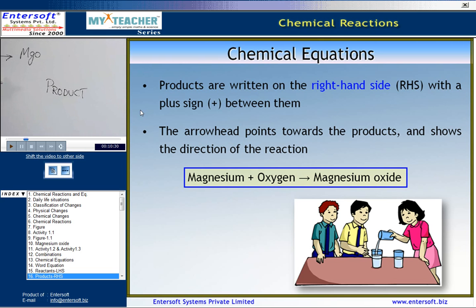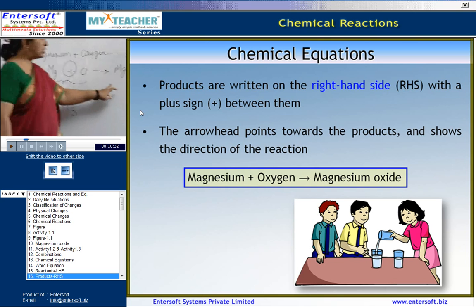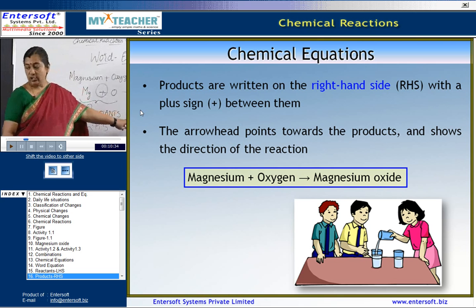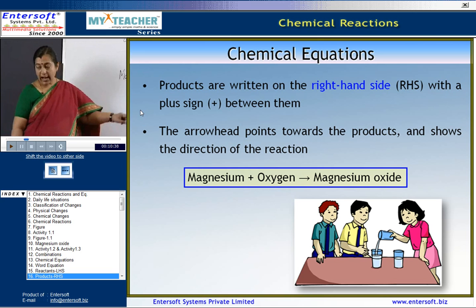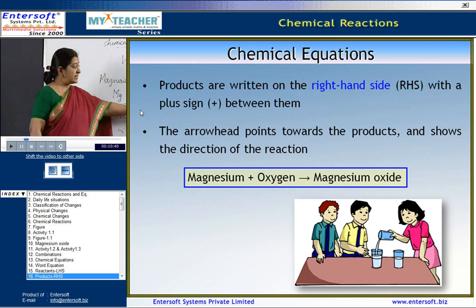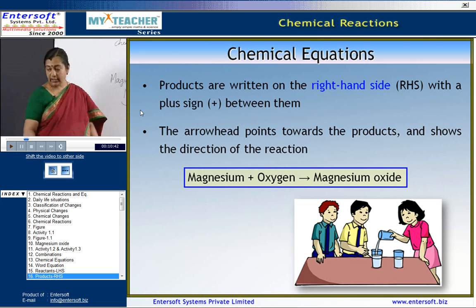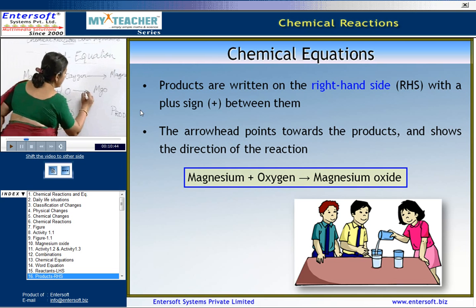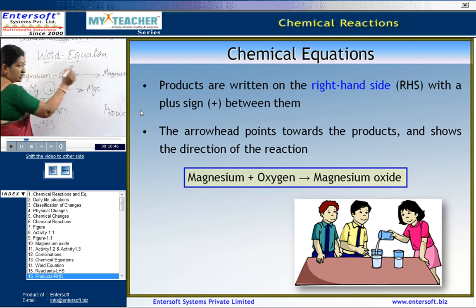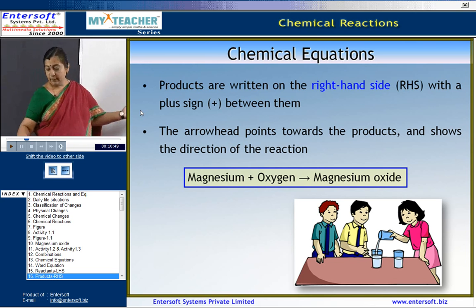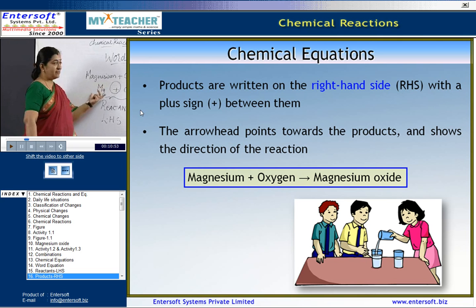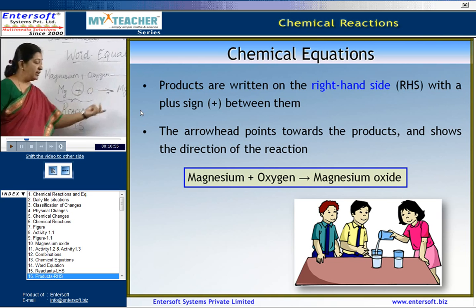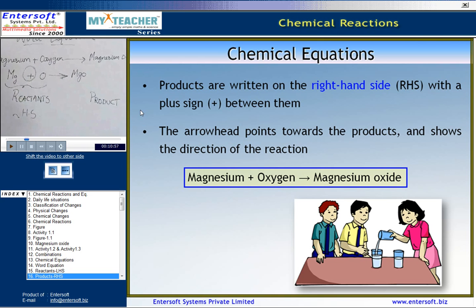If there are more than two products, we can also use a plus sign here to indicate. Now, what does this arrow indicate? The arrow points towards the product and shows the direction of the reaction. So, here we have magnesium and oxygen giving rise to magnesium oxide.